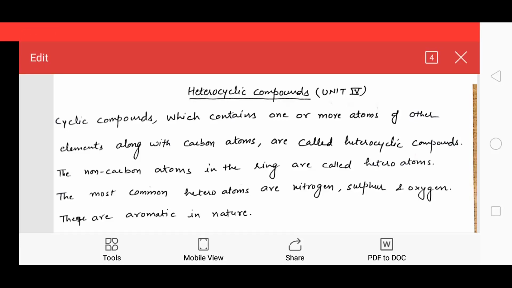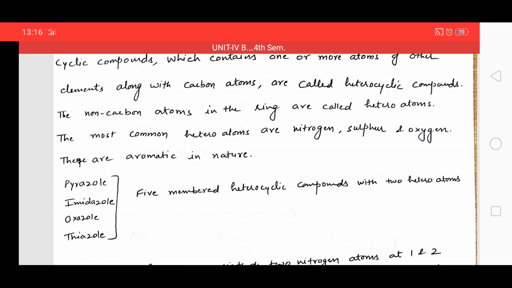Hello friends, today we will discuss heterocyclic compounds, unit 4 of your syllabus. Now these heterocyclic compounds are cyclic compounds which contain one or more atoms of other elements along with carbon atoms. They are called heterocyclic compounds. The non-carbon atoms in this ring are called heteroatoms. The most common heteroatoms are nitrogen, sulfur, and oxygen. These are aromatic in nature.